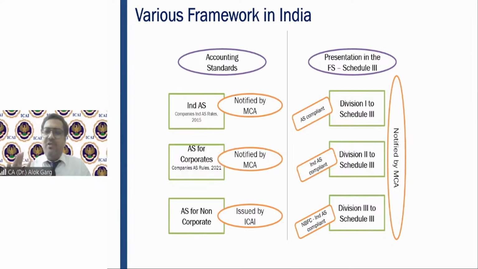So we understood what is a non-corporate entity. Now what is a corporate entity? From the layman perspective, corporate entities are those entities whose name ends with limited or private limited, right? And technically, these corporate entities are incorporated under the Companies Act.